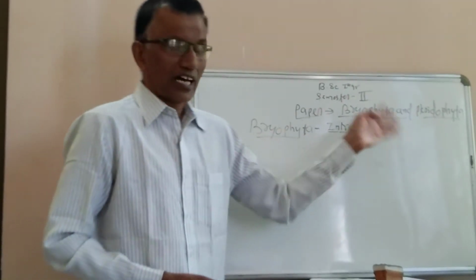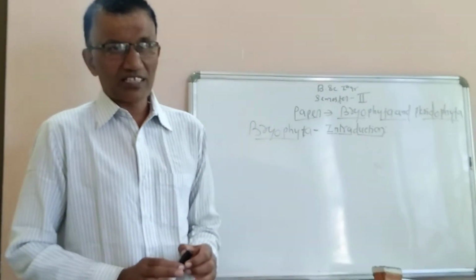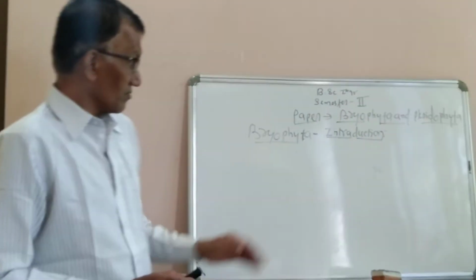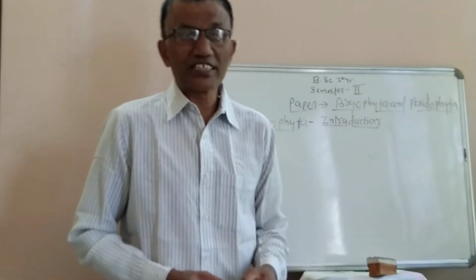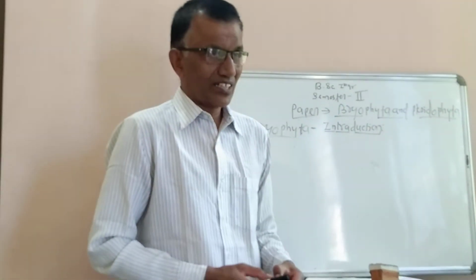So this is about the definition or introduction regarding the bryophytes.